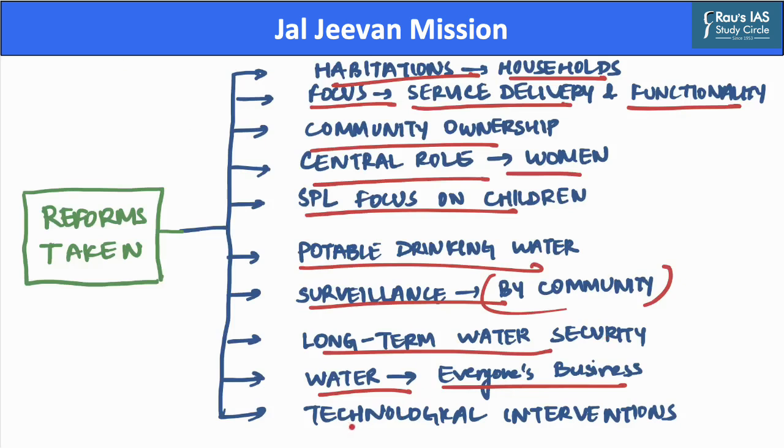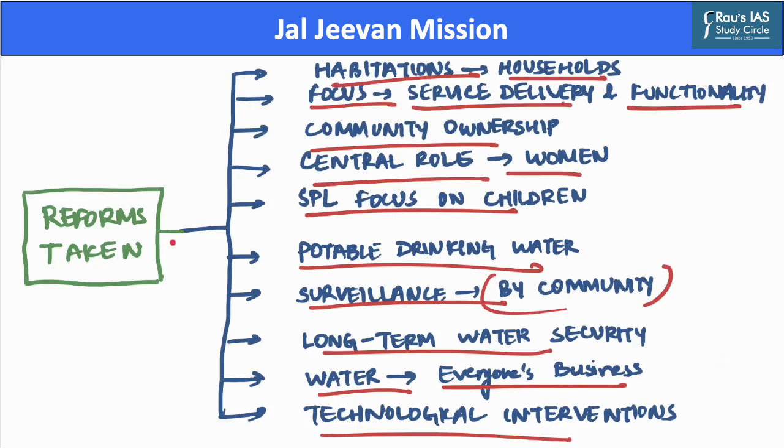Further, in the end, this scheme also undertakes certain technological interventions for transparency and accountability, such that it provides a dedicated mobile app which will be developed for use of all stakeholders. Also, this mission includes provision for geotagging of every asset that is created, as well as linkage of tap water connection with Aadhaar card in the name of the head of household.